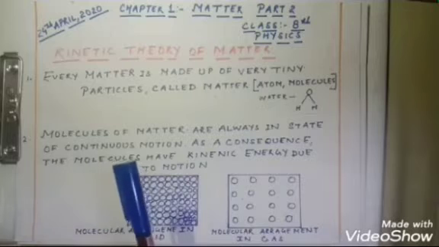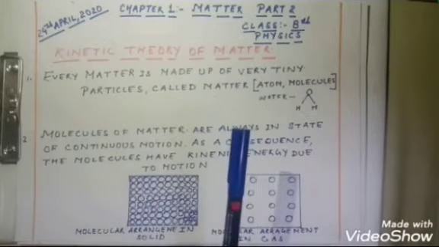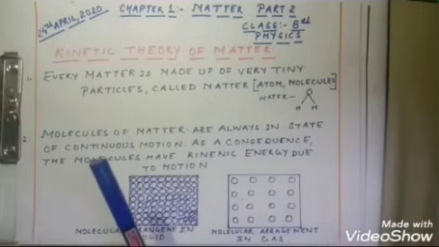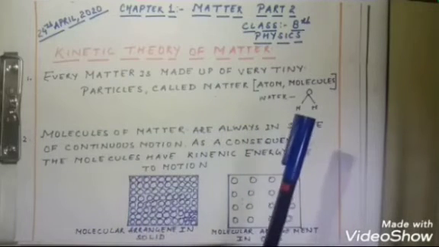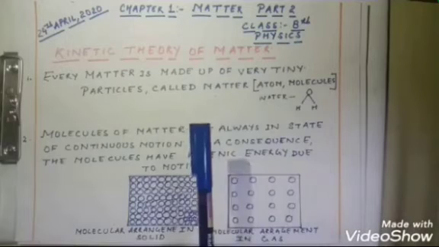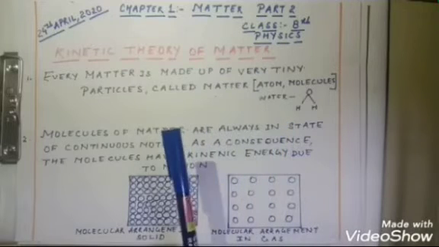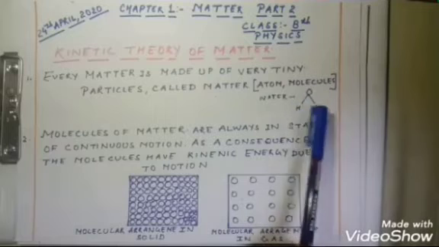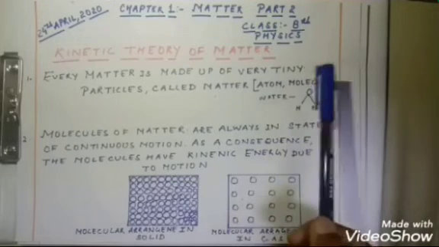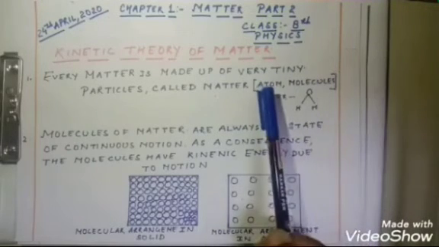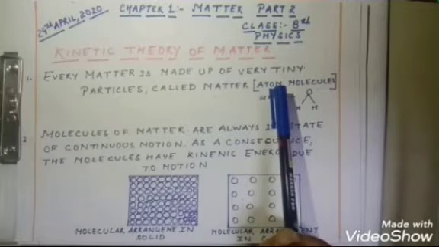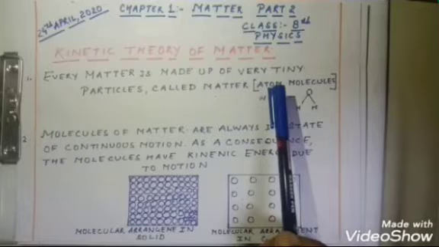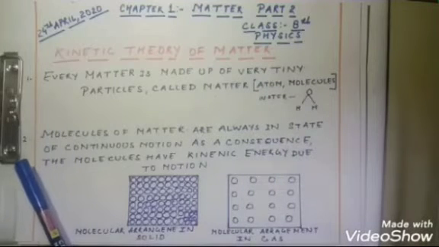Anything that has mass and occupies space and whose presence can be perceived by our sense organs is called matter. What are molecules? When two or more atoms combine together, it forms a molecule. Over here, one atom of oxygen and two atoms of hydrogen combine together to form a molecule. What are atoms? Atoms are the smallest particles of matter which can exist in a free state. Let us come to the second point.